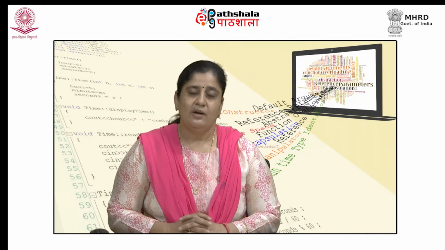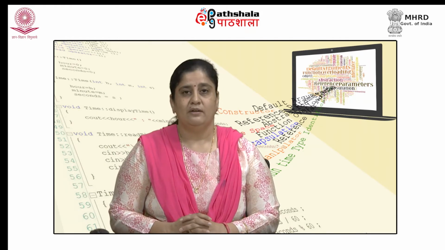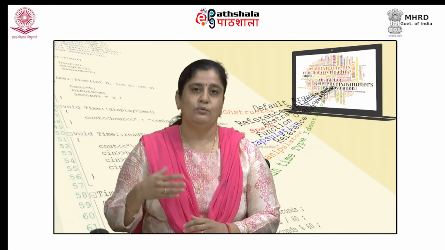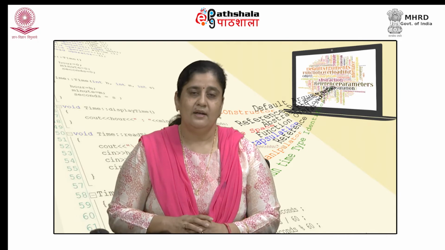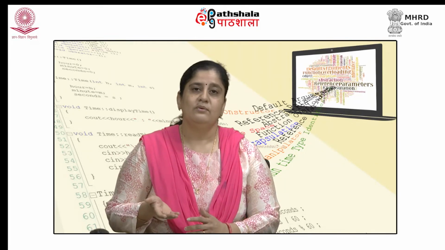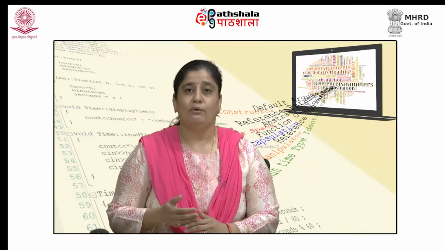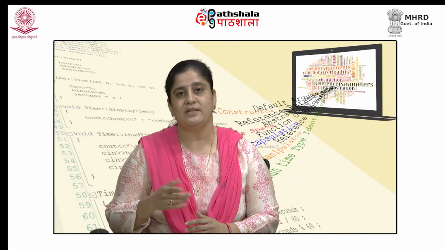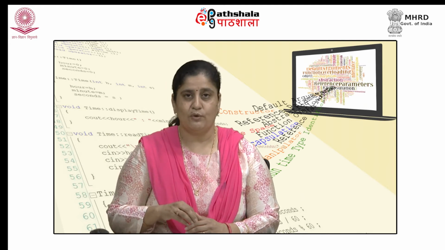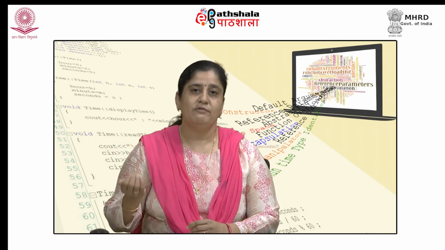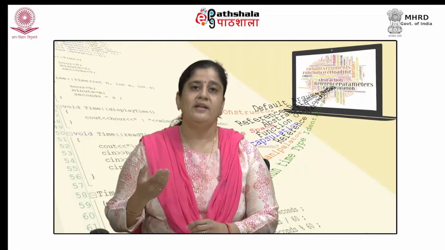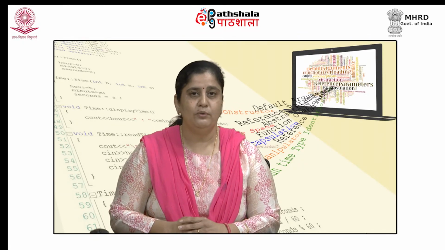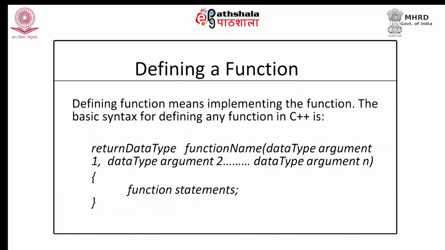But declaration alone is not sufficient, because a function is created to perform a certain task. So, we also need to implement that function, or define a function, where we provide the set of instructions that need to be executed wherever that function is called, and this set of instructions will define the task that the function needs to perform at the call.